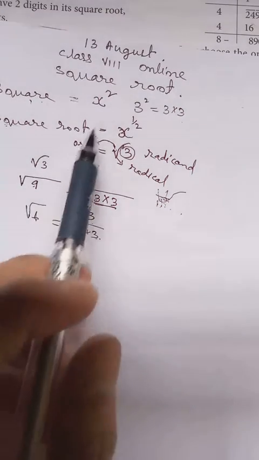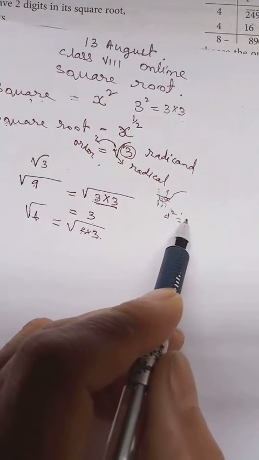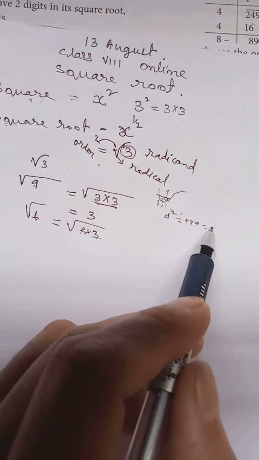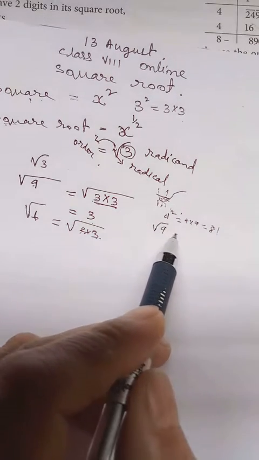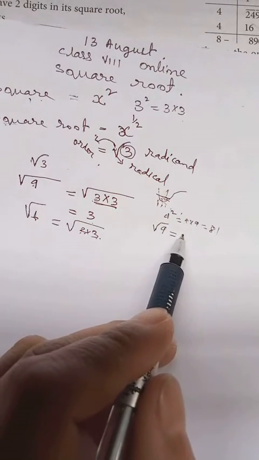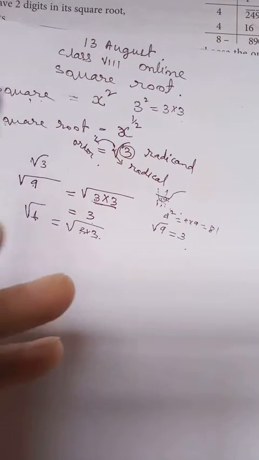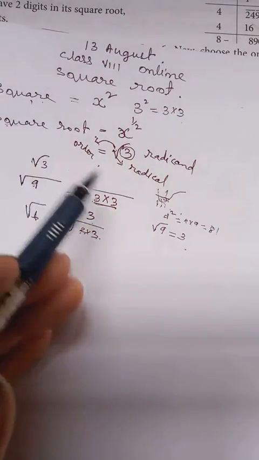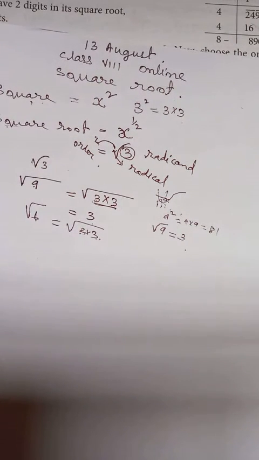So here you see, 9 square will be 9 into 9. It will be equal to 81. It will be more. But when we say square root 9, you can see it will not be 81, it becomes only 3. So there they are different, okay? When we say square, it will be increasing. When we say square root, it will be reduced by half.